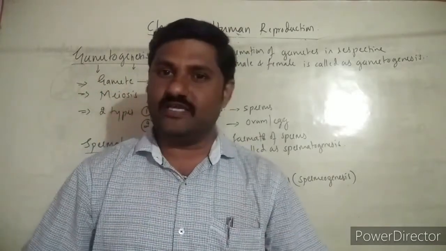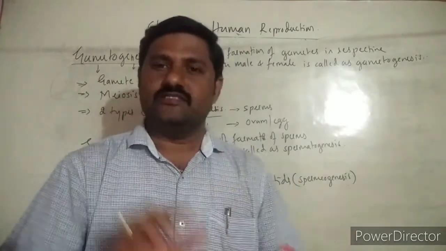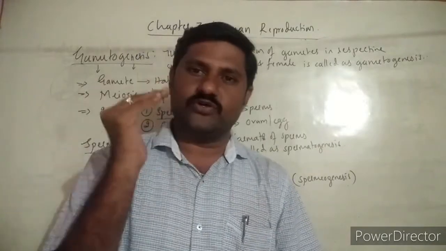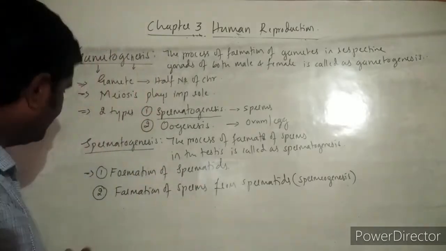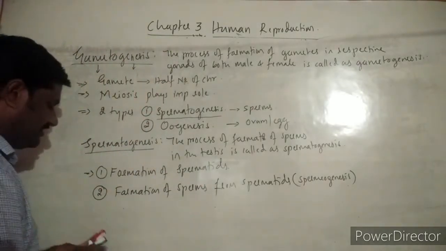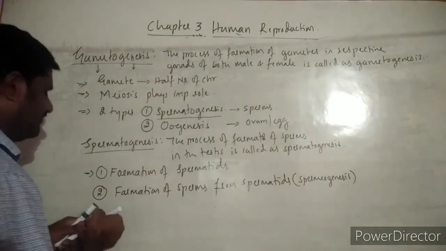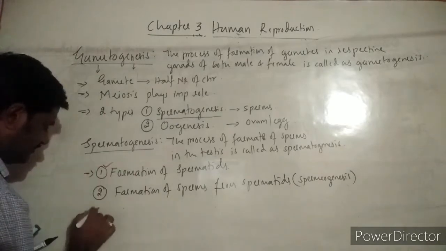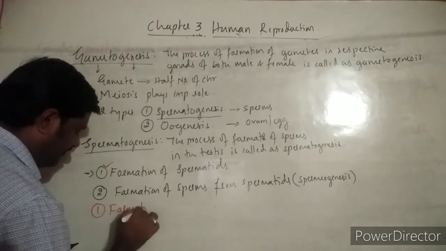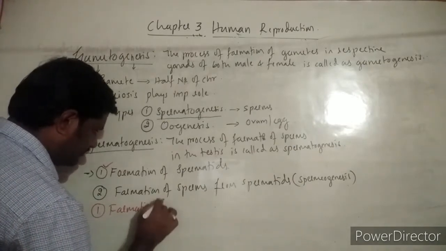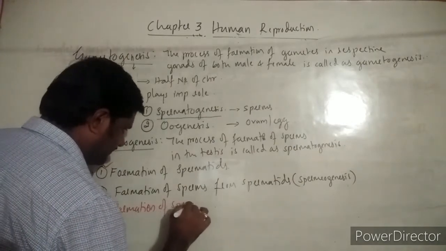Like this usually we consider, but here I am going to convince you in a somewhat different way how spermatogenesis takes place, right? So let us start with the first step. What is the first step? The formation of spermatids. The first step I am going to start with is the formation of spermatids.